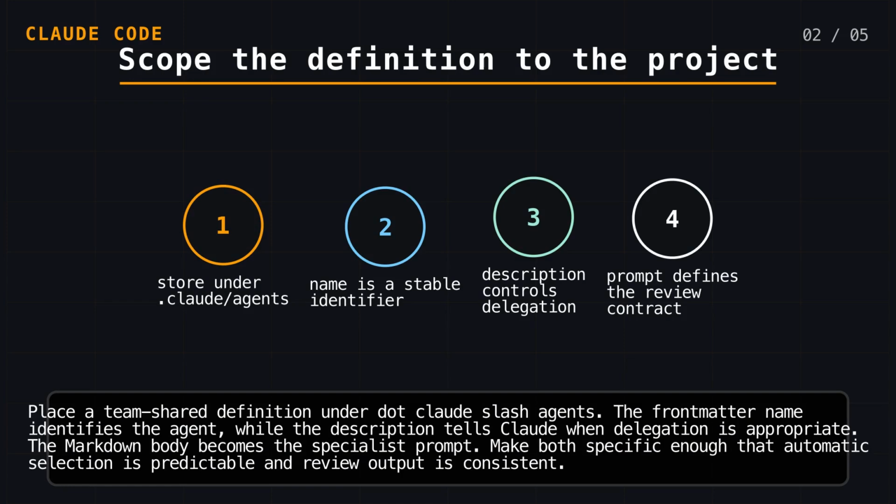The front matter name identifies the agent, while the description tells Claude when delegation is appropriate. The markdown body becomes the specialist prompt. Make both specific enough that automatic selection is predictable and review output is consistent.